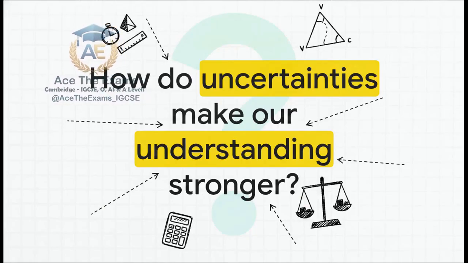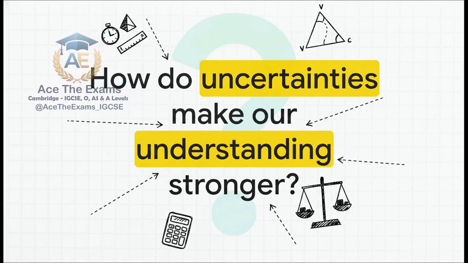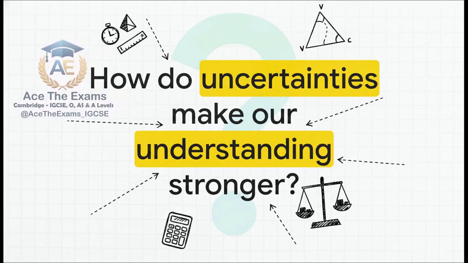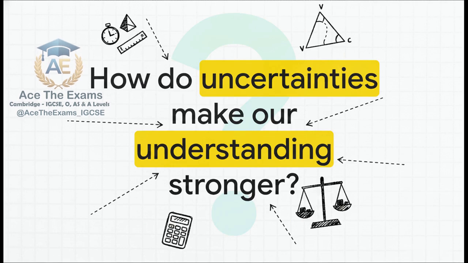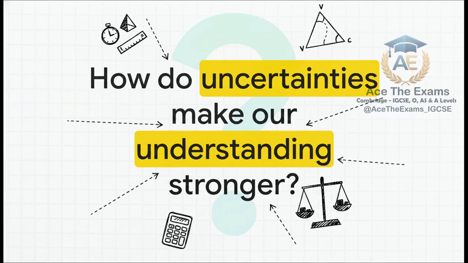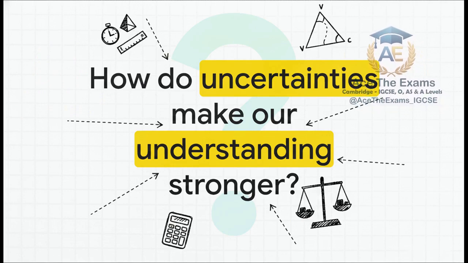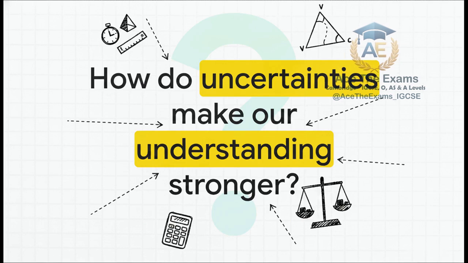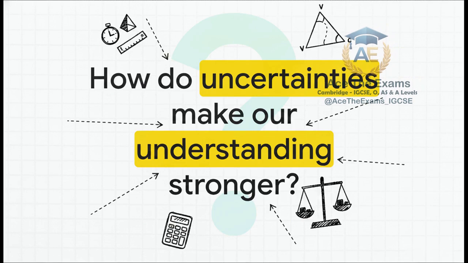Well, we have definitely covered a lot of ground today. But as we wrap up, I want to leave you with this final, somewhat provocative thought. How does acknowledging the fundamental uncertainties and imperfections in our physical world actually make our scientific understanding stronger? It's a profound idea. By rigorously defining our units, perfectly balancing our equations, and ruthlessly calculating our errors and uncertainties, we are not admitting defeat. Far from it. We are actually building a much more honest, incredibly precise, and incredibly powerful model of the universe.